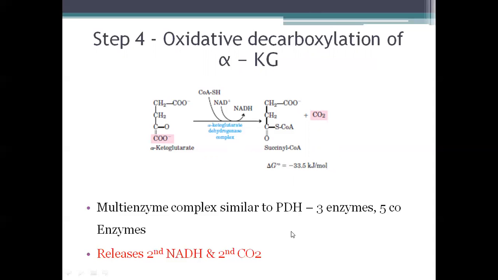This reaction again is important because it releases the second NADH and the second CO2. So here again we are producing 2.5 ATPs.